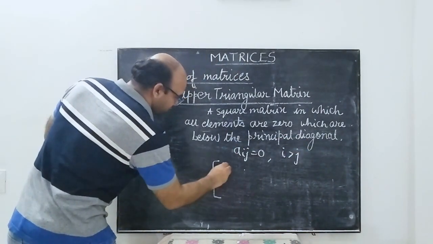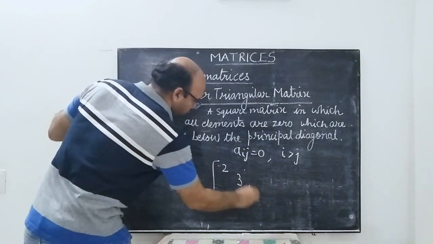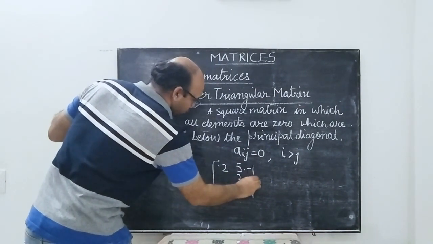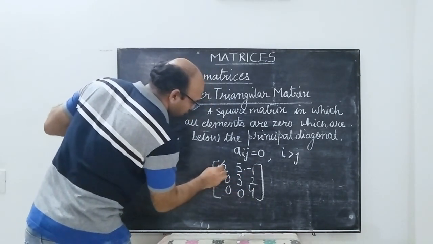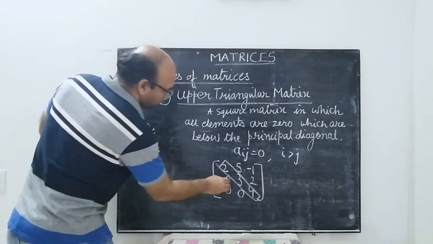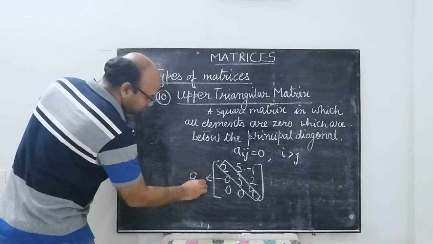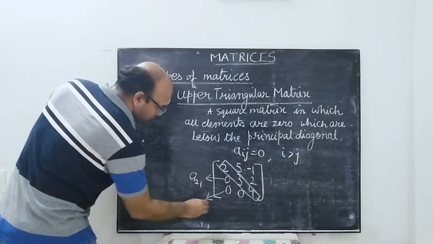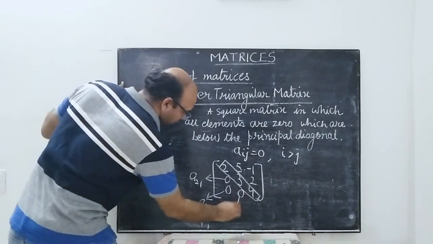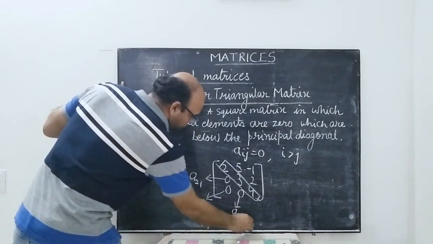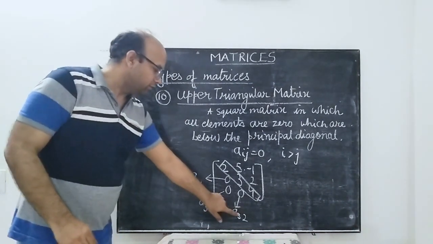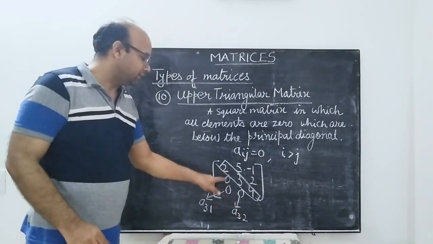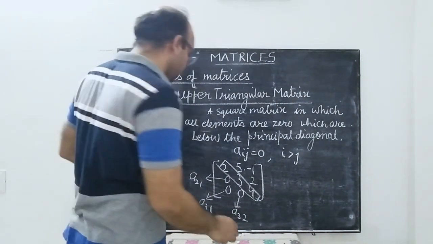So you can have the example 2, 3, 4, 5, minus 1, 2, and all the elements are 0 below the principal diagonal. Over here, this is A21, this is A31, this is A32. So you can say i is greater than j. So whenever i is greater than j, the element has to be equal to 0.